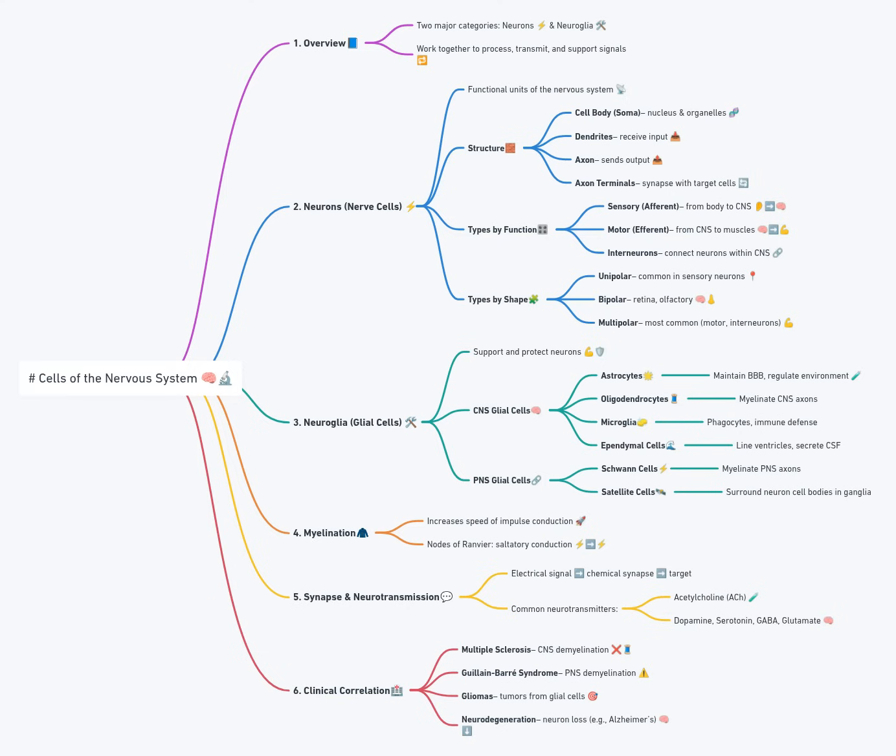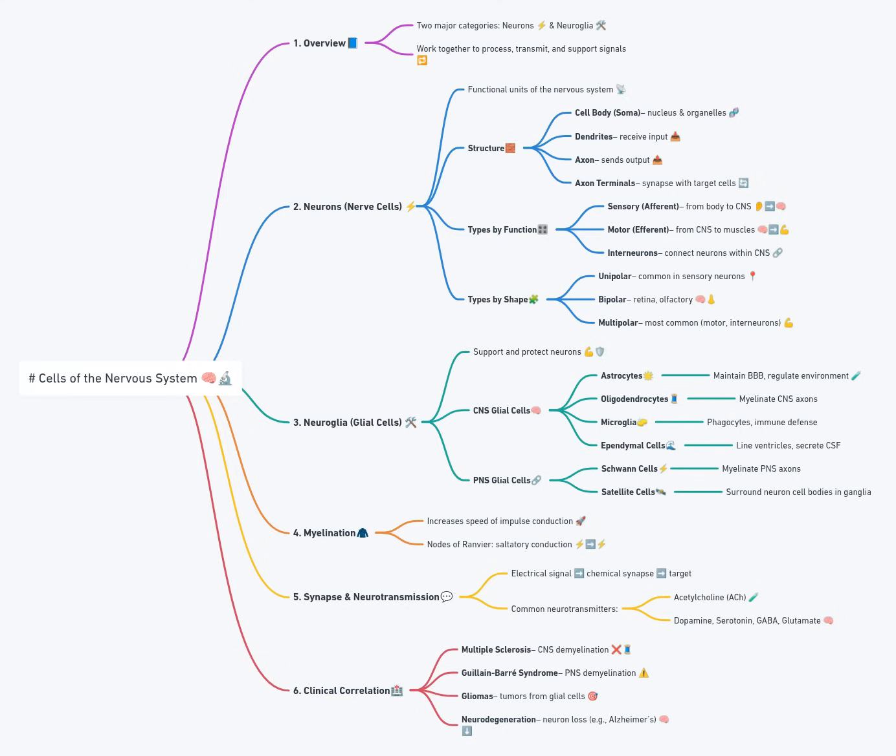Third, microglia. These are the resident immune cells of the CNS, derived from mesodermal precursors. Microglia constantly survey the CNS environment for damage or infection. Upon activation, they transform into phagocytic cells, engulfing pathogens, dead neurons, and cellular debris.